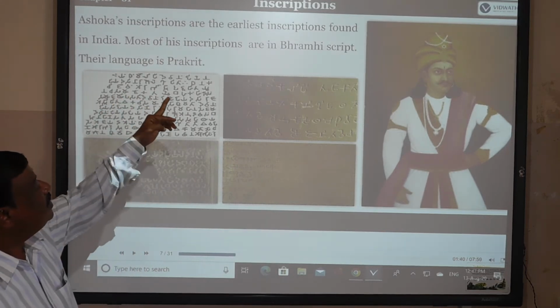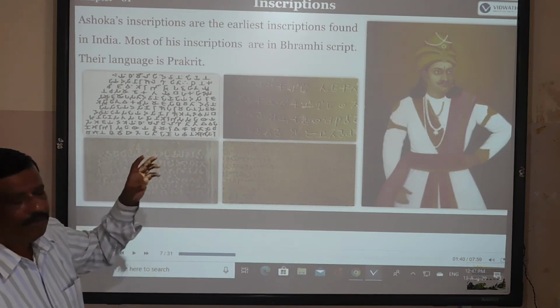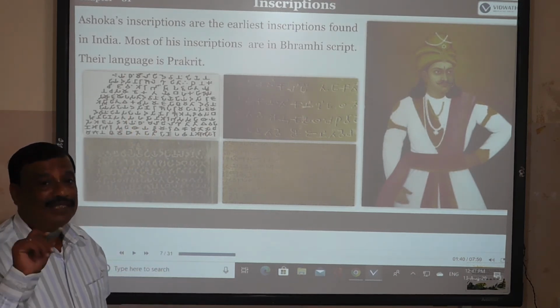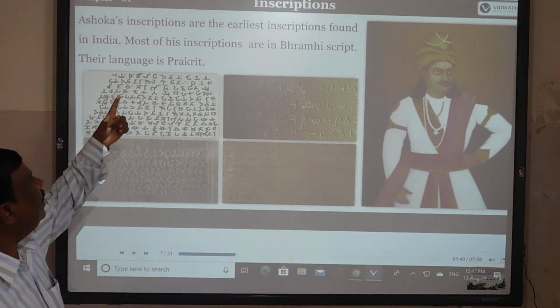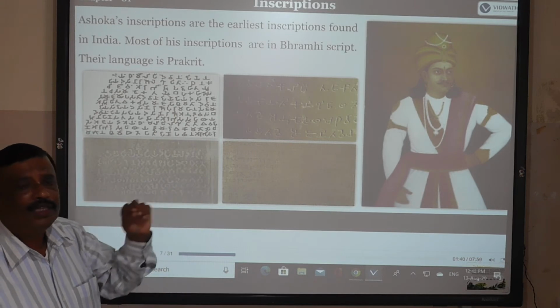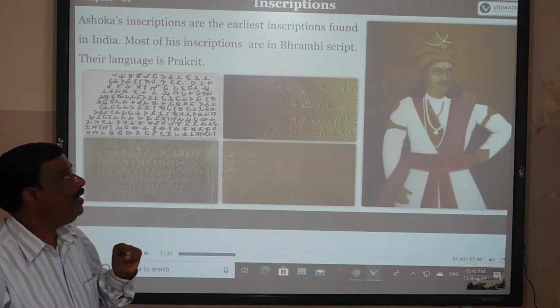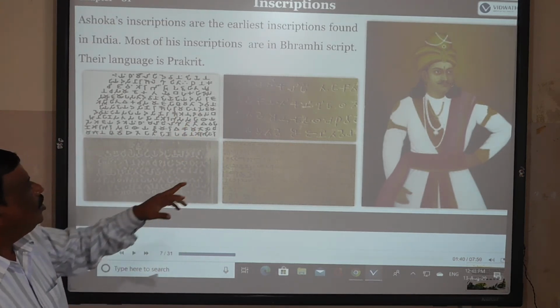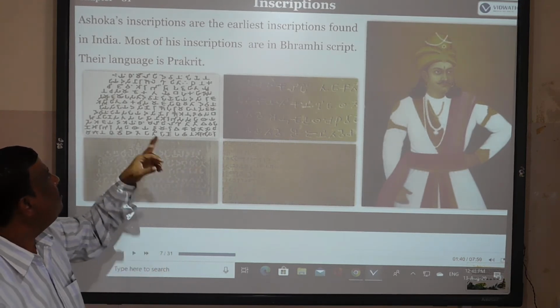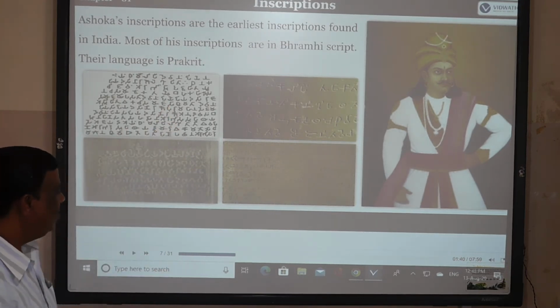Most of these inscriptions are in Brahmi script, and their language is Prakrit. So in Ashoka's period, they were written in the Brahmi script in the language of Prakrit.